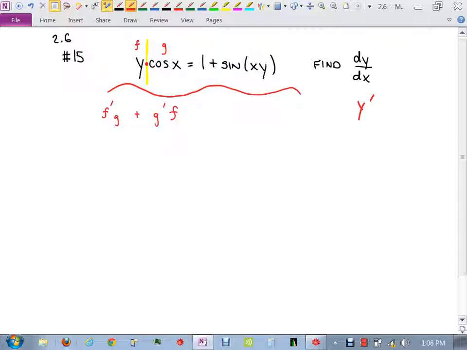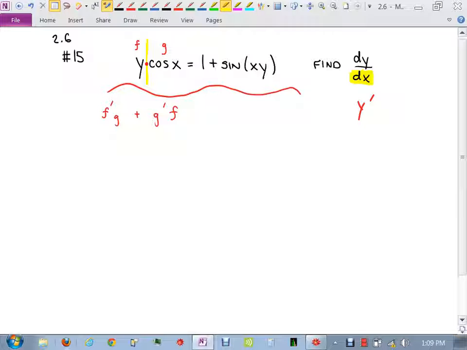That's what I should have. So what is the derivative of f, or what is the derivative of y? Y prime. Why is it not 1? Yeah, because in the original problem, when they write dx on the bottom like that, they're saying treat y as if it depends on x.